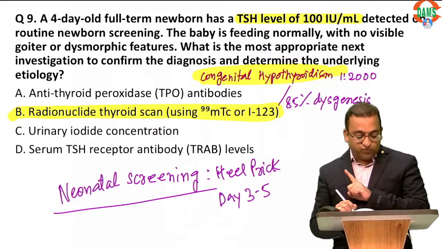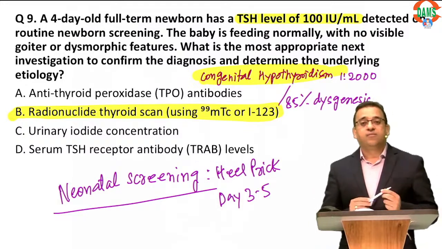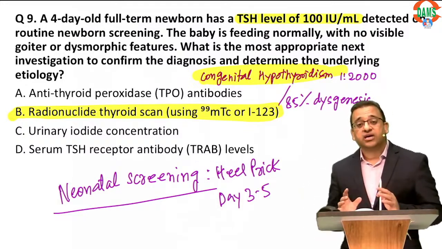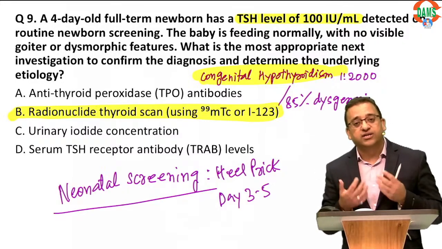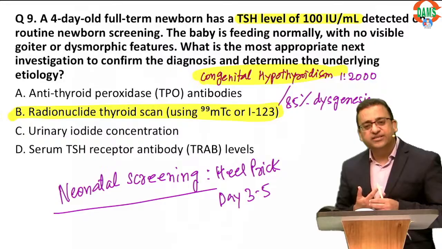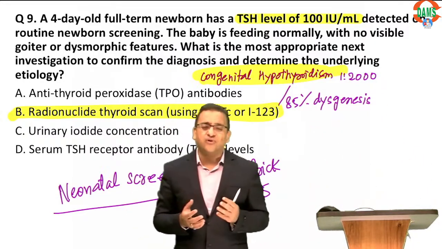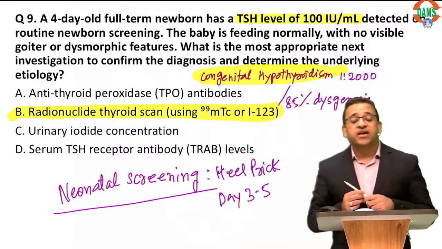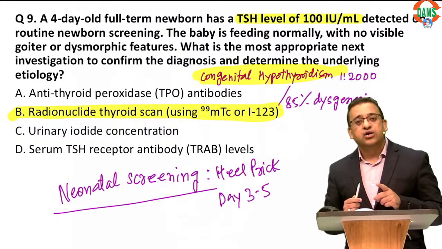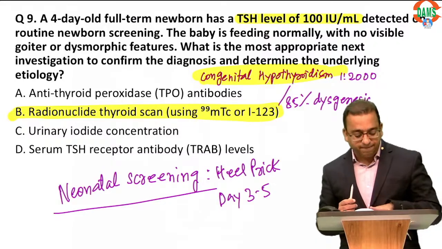But remember, if TSH is more than 80, ideally we need to start thyroxine early. According to the Indian Society of Pediatric Endocrine, if TSH is more than 80, don't wait for the scan. Start thyroxine.